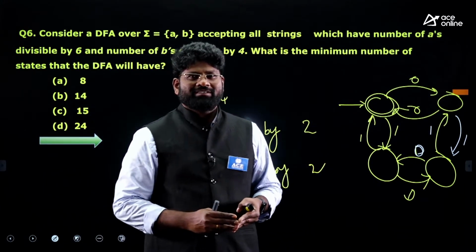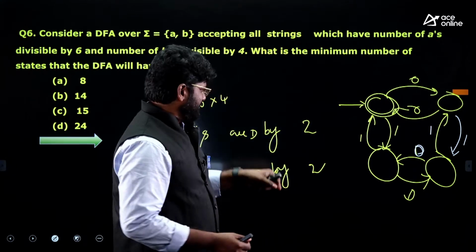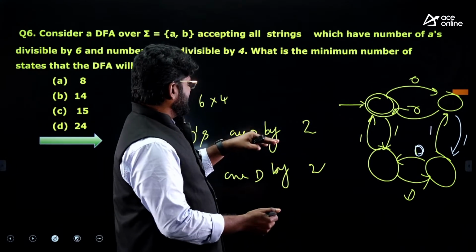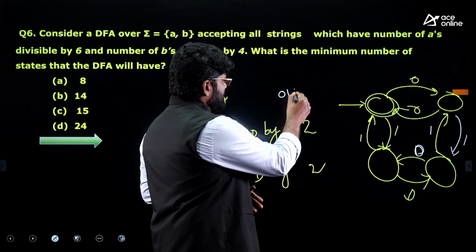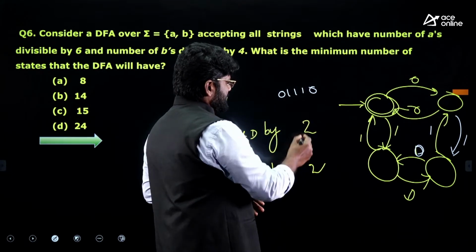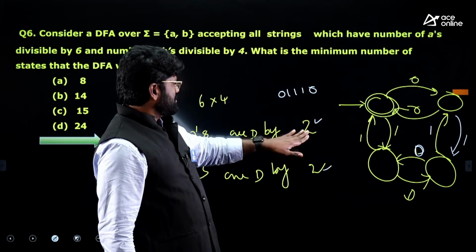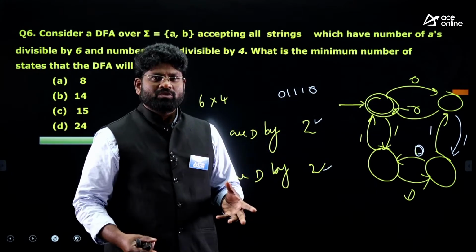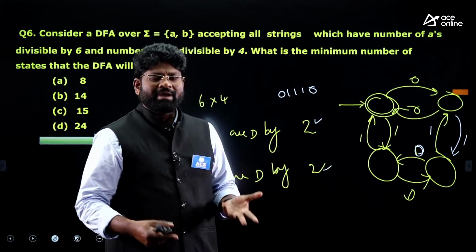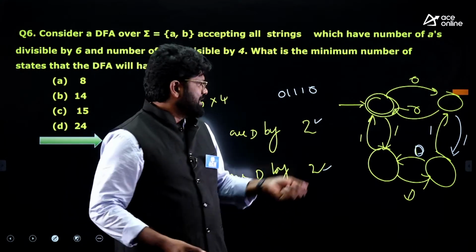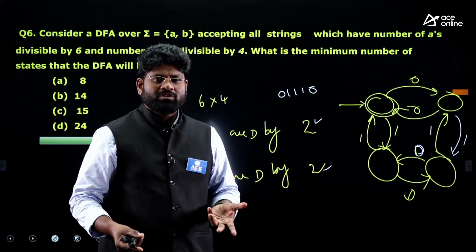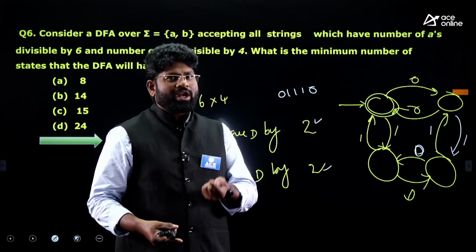That's very important. When you divide the number of zeros and ones by 2, if I divide the number of zeros in this string by 2, my remainder value is equivalent to 0. If I divide the number of ones by 2, my remainder value is again 0 here.